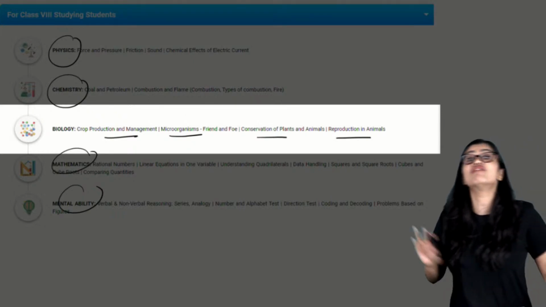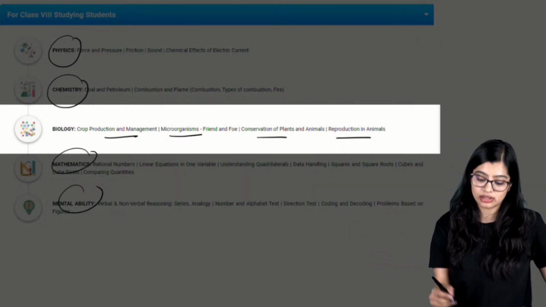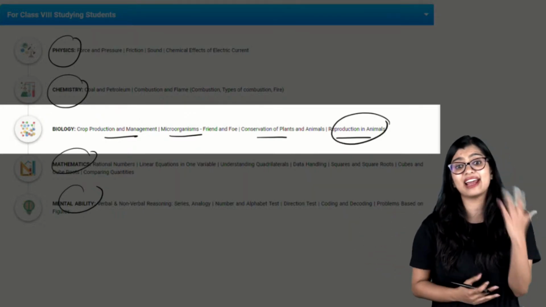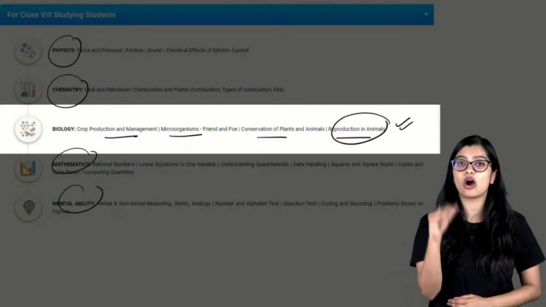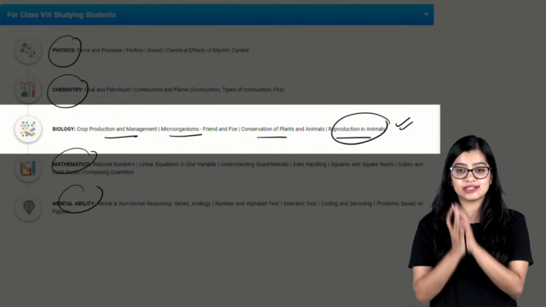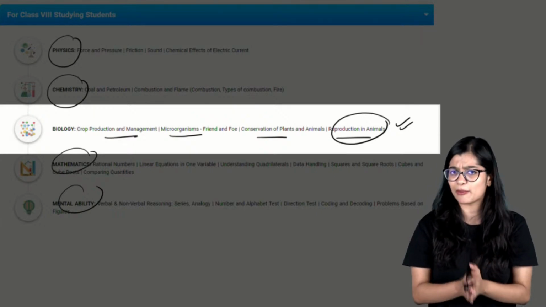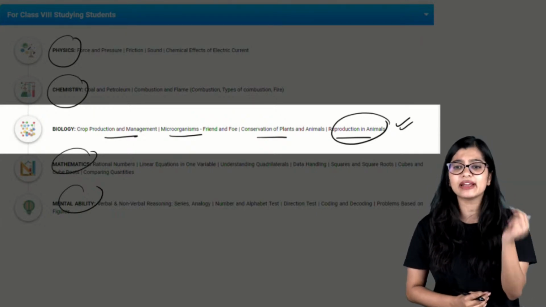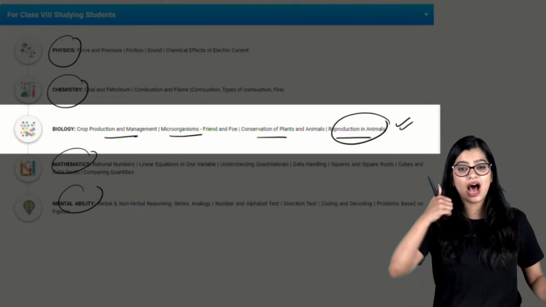Reproduction in animals, which we have not studied yet, right? That means, at least on the YouTube channel, I have not actually taught that yet, which is why in this particular case, you can watch the earlier one shots. Or else, I will be taking this topic up very soon, either Ankita ma'am or I, and we will make it a point that you are able to understand. Okay, so are we clear?